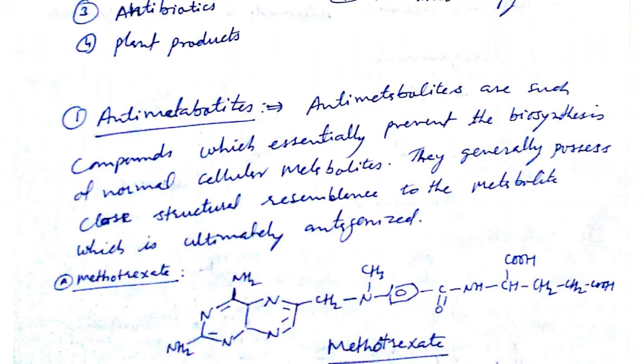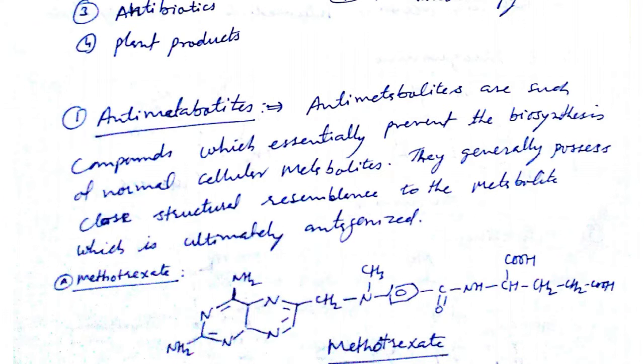So these compounds have a structural resemblance to the metabolites which they antagonize. I think you understood the meaning: metabolites are any compounds synthesized by the cell for their own use, like DNA, RNA, proteins, and antimetabolites are the drugs which may prevent or inhibit the biosynthesis of these metabolites.